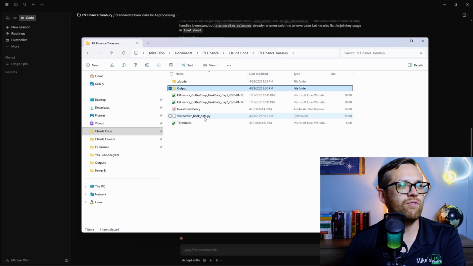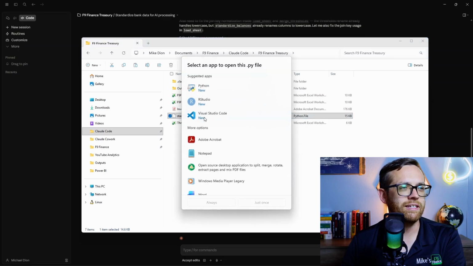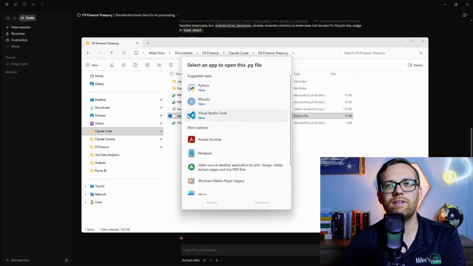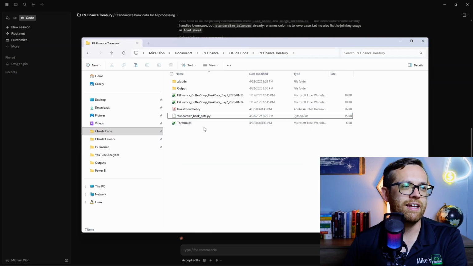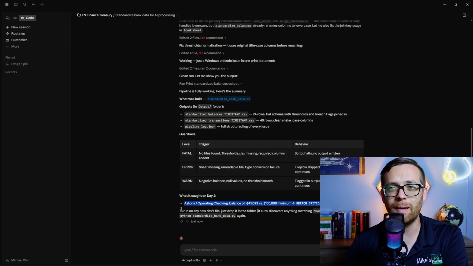Now, a couple of things we could do as we want to reiterate this. So first of all, if you click on this Python file, it's going to give you this because you need to run Python scripts in terminal, so you're not going to be able to kick it off yourself. The other thing you'll notice is it left its test files in here, and that's definitely not something we want to have happen. So we can come back and we can reiterate simply by prompting back in, just like we do with chat or cowork.